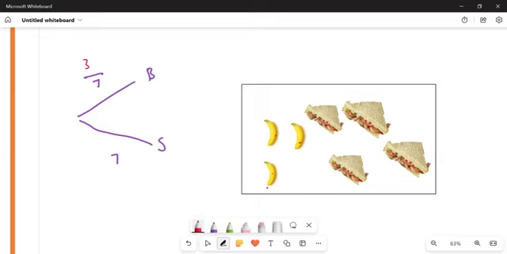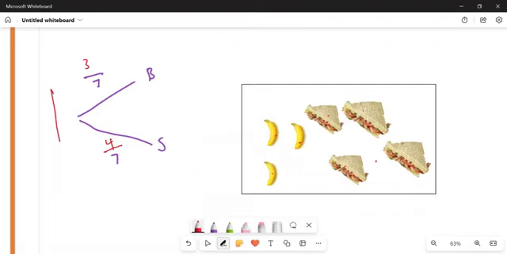And then, if I don't choose a banana, which sandwich can I choose? I can choose this one, this one, this one, or this one. So what am I going to have? I'm going to have 4 all over 7. So this is me choosing 1 item if I choose for the first time.